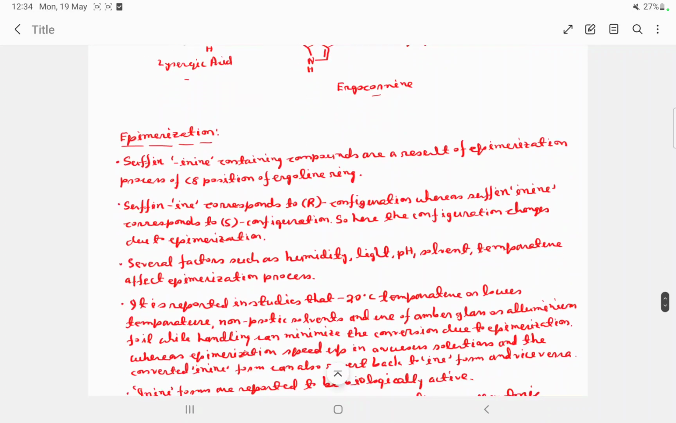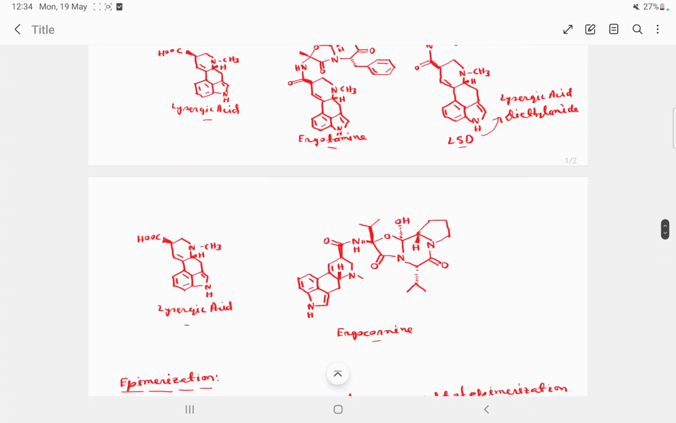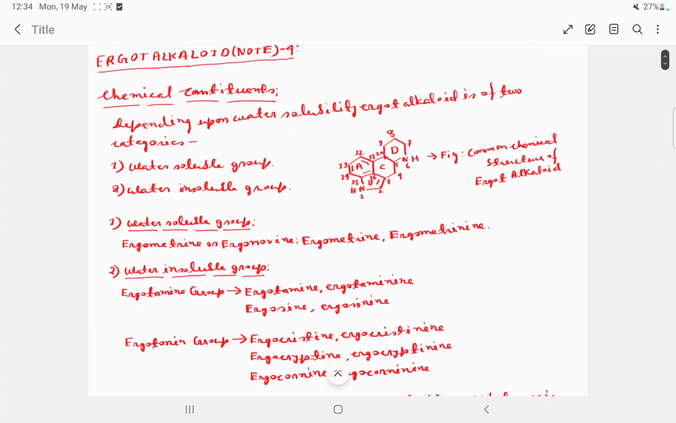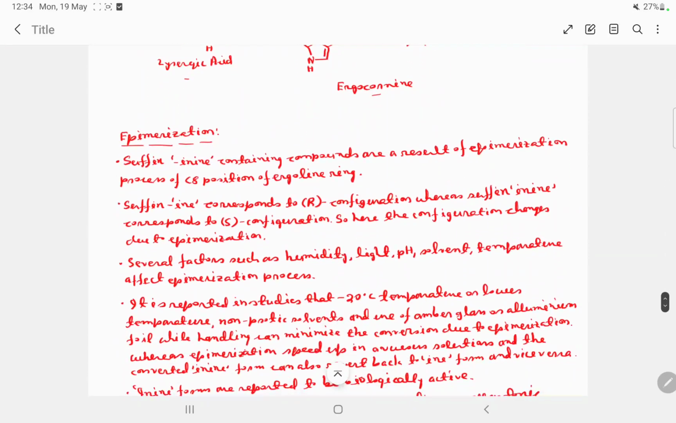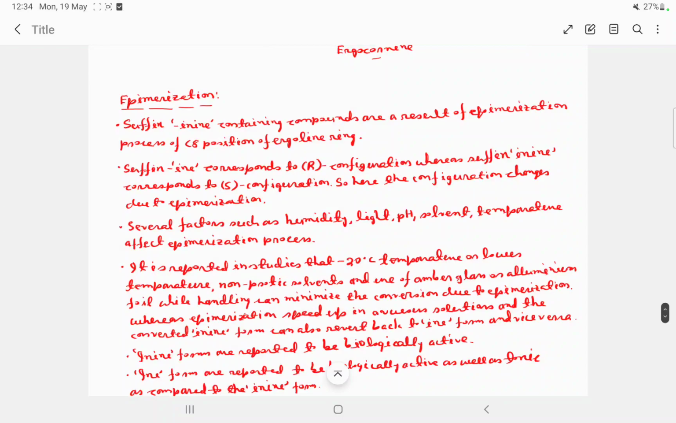Epimerization. The suffix -inin containing compounds are a result of the epimerization process at the C8 position of the ergoline ring. Means here, this position. The suffix "in" corresponds to the R configuration, whereas the suffix "inin" corresponds to the S configuration. So here the configuration changes due to epimerization.